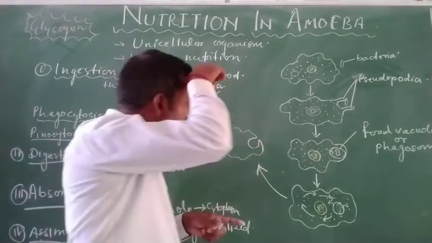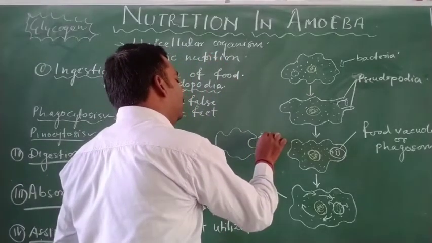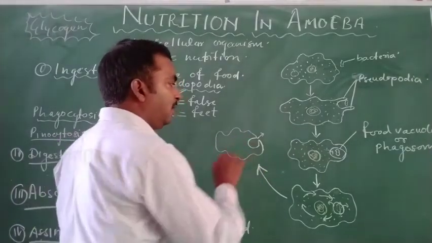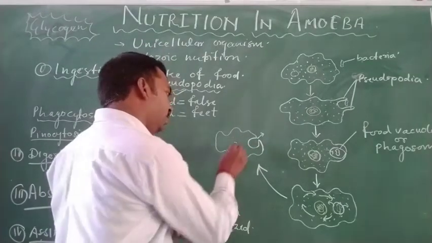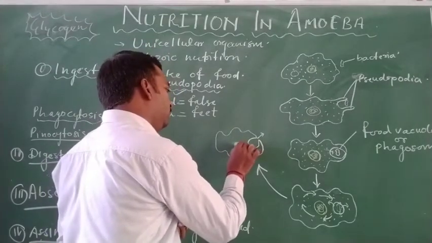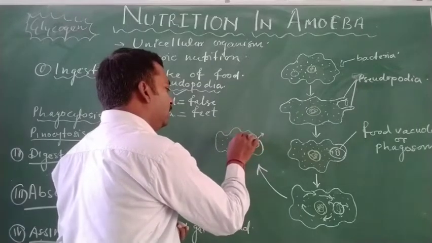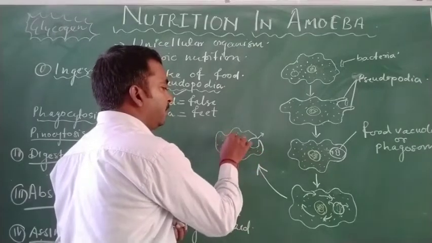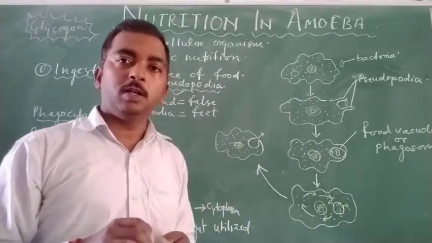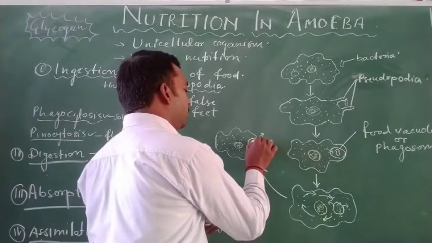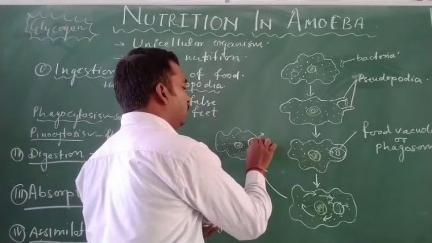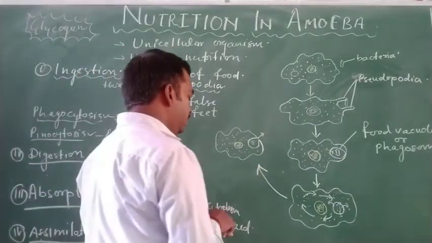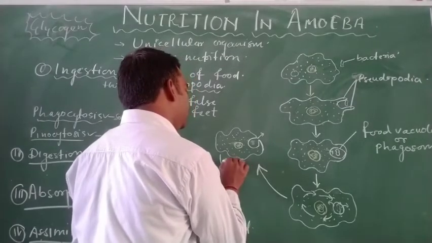The plasma membrane becomes ruptured, and due to this small opening, the undigested waste product goes outside from the food vacuole, and this process is known as egestion.